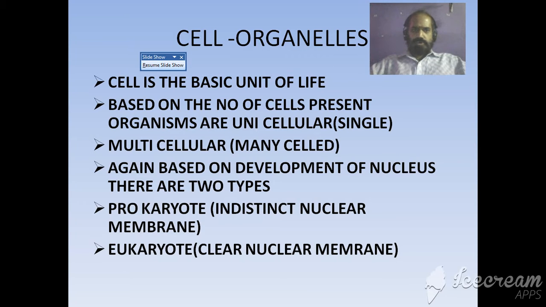Children, you know, cell is the basic unit of life. Based on the number of cells present in organisms, they are divided into two types. One, unicellular, single celled; two, multicellular, many celled. Again, based on development of nucleus, there are two types. Prokaryote means with indistinct nuclear membrane. Eukaryote with clear nuclear membrane.